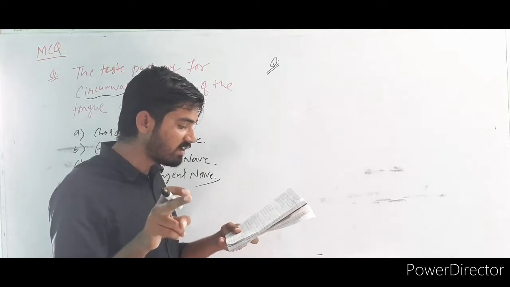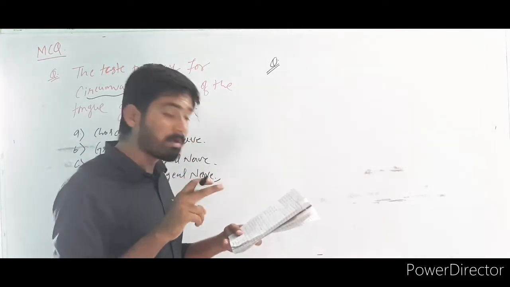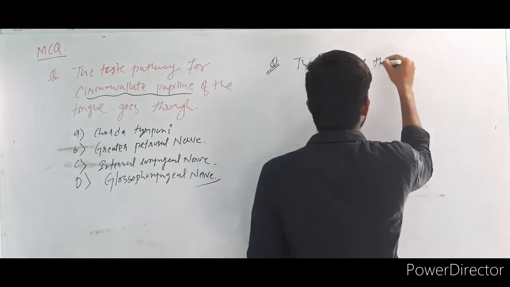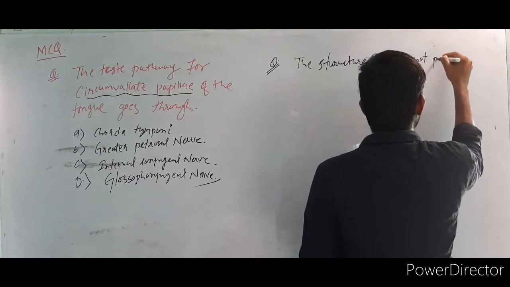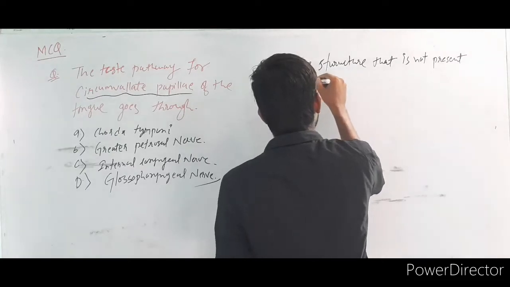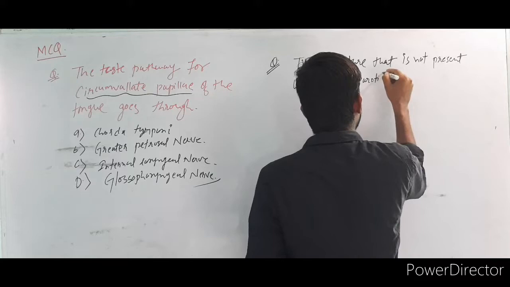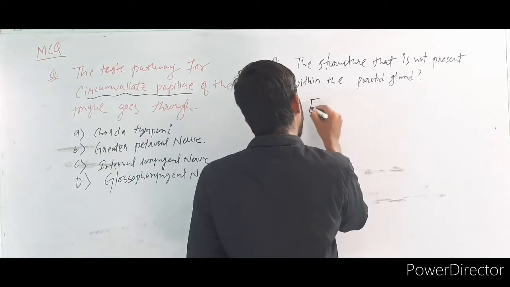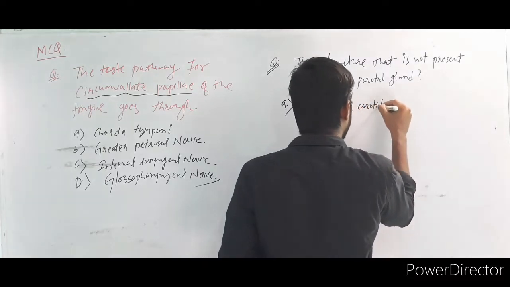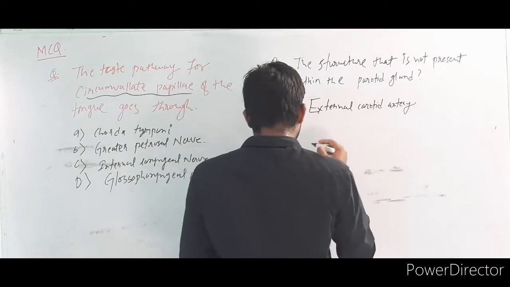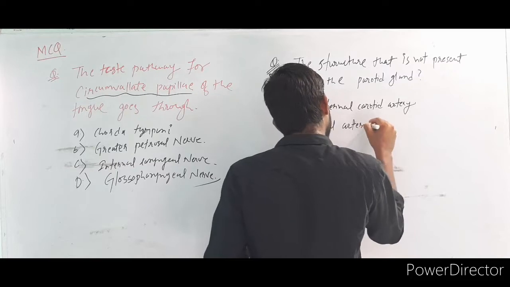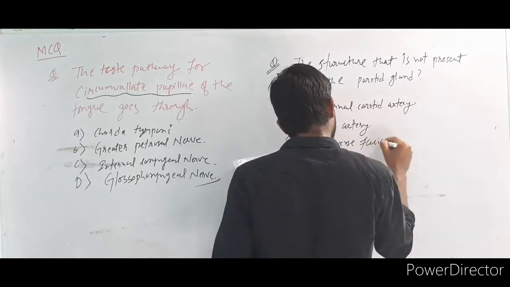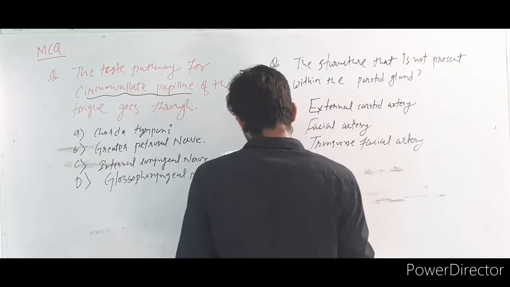Your options are: A, external carotid artery; B, facial artery; C, transverse facial artery; and D, retromandibular vein. Your time already started.